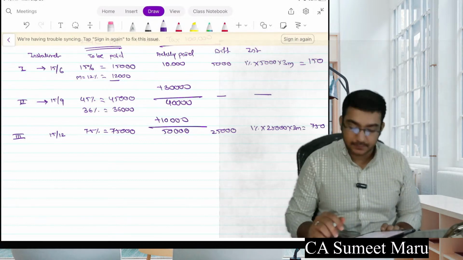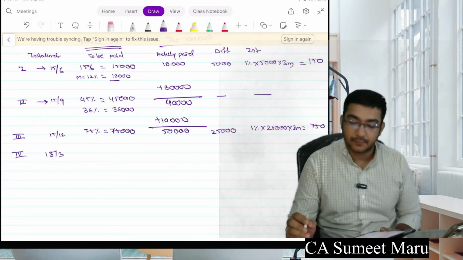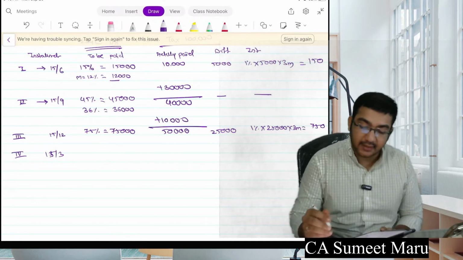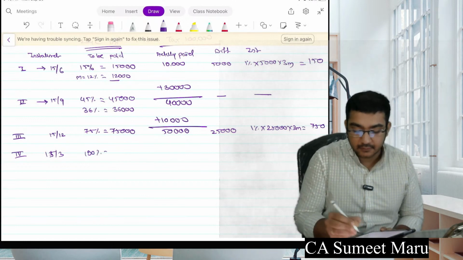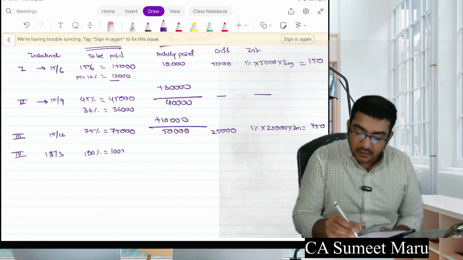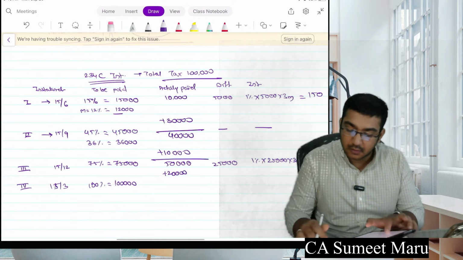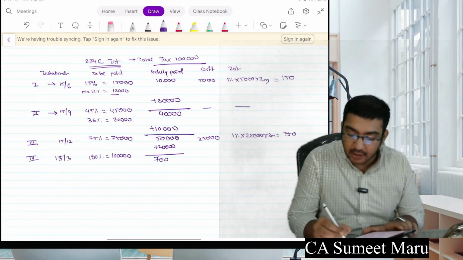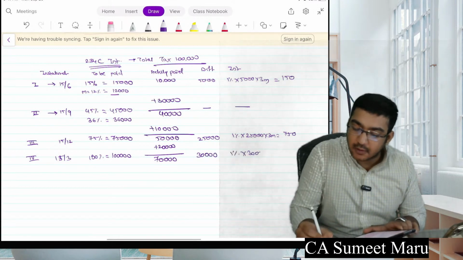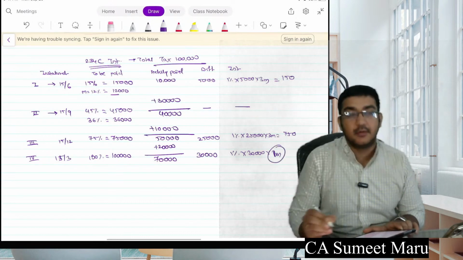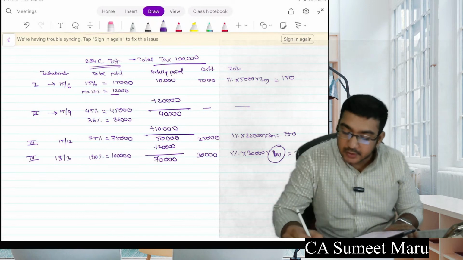Everyone getting this? Installment number 4, as on 15th of March. How much is the installment to be paid here? It is 100%. That is how much? 1 lakh. How much did you pay additionally? We paid only 20,000 additionally. So how much total have we now paid? 70,000. What is the difference? 30,000. What is the interest? 1% into 30,000 into only 1 month, because after that 234B will take care. So this comes to 300.